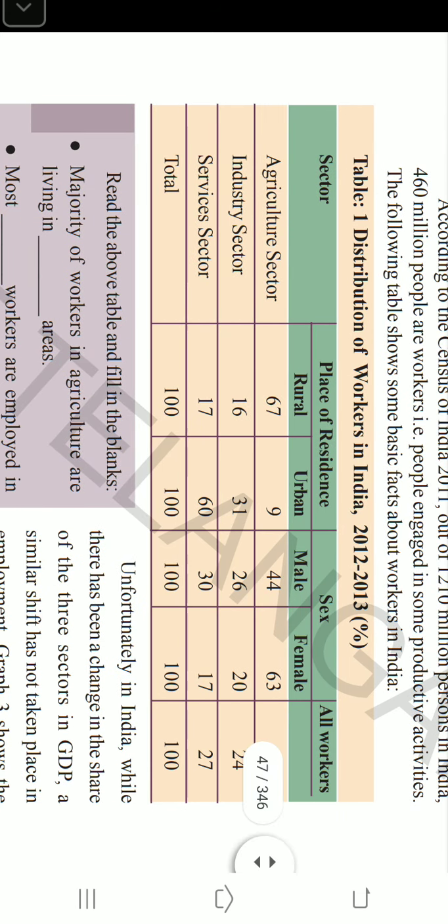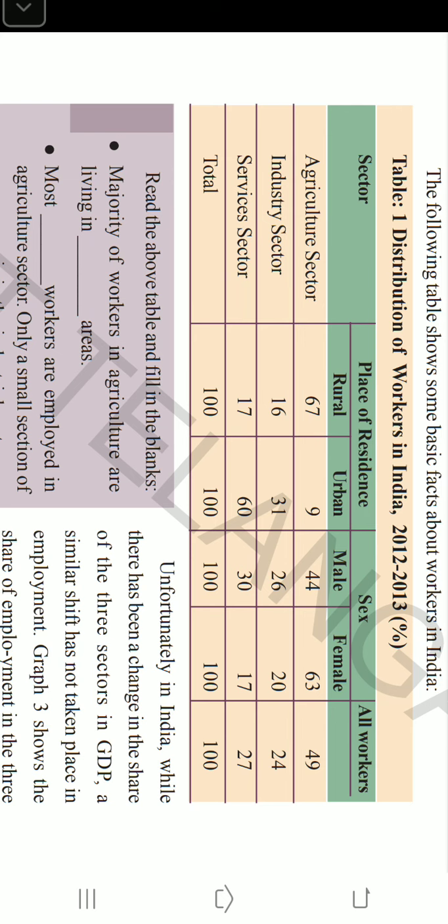Let us see how the distribution of workers in 3 sectors is in the years 2012 and 2013. Dear students, the table given here shows the number of workers distributed in 3 sectors as well as rural and urban area for the years 2012 and 13.